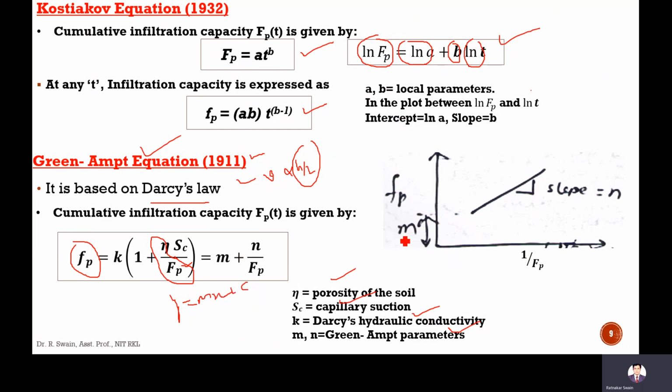Here the intercept is M, and the slope is N.